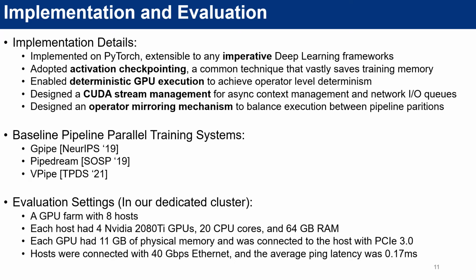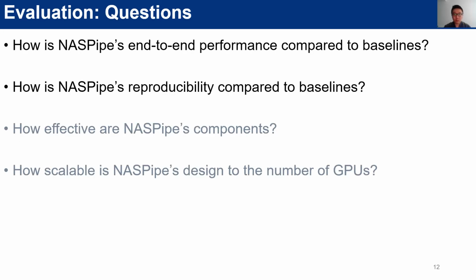Our evaluation compared NASPipe with three notable pipeline parallel training systems: JPipe, PipeDream, and VPipe. Here is the GPU farm setting of our dedicated cluster. The evaluation part focuses on two of our evaluation questions. The first is NASPipe's end-to-end performance comparison with the baselines, and the second is the evaluation that shows NASPipe's reproducibility on Supernet training.